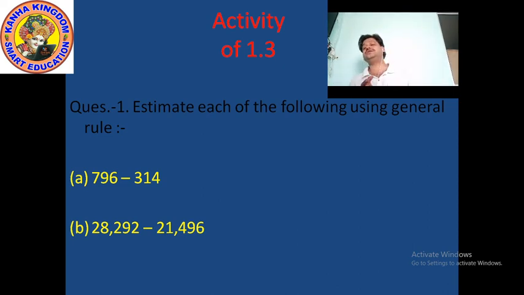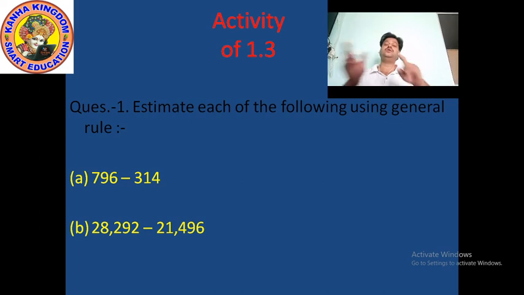But the second rule: if the tens place is 5 or more than 5, then you also convert the tens place and ones place into 0, but you add one more to the 100 place. Whatever the digit in the 100 place, you add one to it. Then you find both numbers rounded to the nearest 100. When you have both numbers rounded to the nearest 100, it is very easy to subtract.